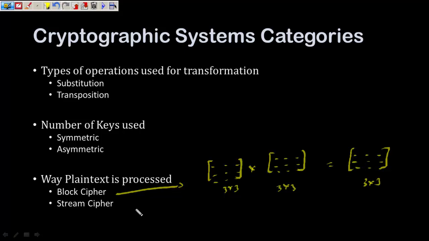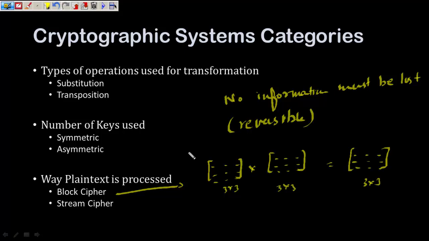And in stream ciphers you will be having one element at a time that would be getting converted to some other element based on substitution or transposition. Alright. So as a closing remark, I would say that our main fundamental is to transform any plain text into the ciphertext, but always keep in mind that no information should ever be lost. Whatever encryption algorithm or decryption algorithm you are employing, they should always be reversible, because if you have converted your plain text into a ciphertext, you should be able to get the plain text back.